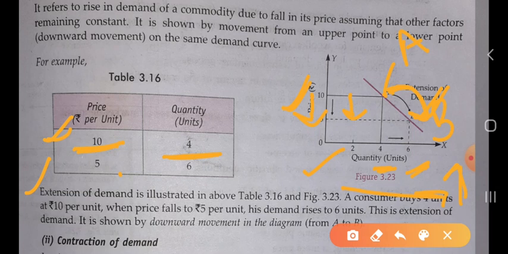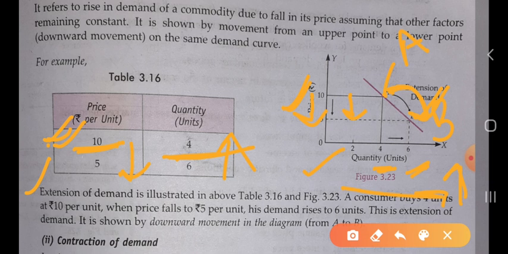The demand curve will not change or shift; all the changes occur on the same demand curve. When the price is 10 per unit, the demand is 4. Whenever the price decreases, the demand increases. We will show it on the diagram, with quantity on the x-axis and price on the y-axis. At price 10, the commodity purchased by the consumer is 4.